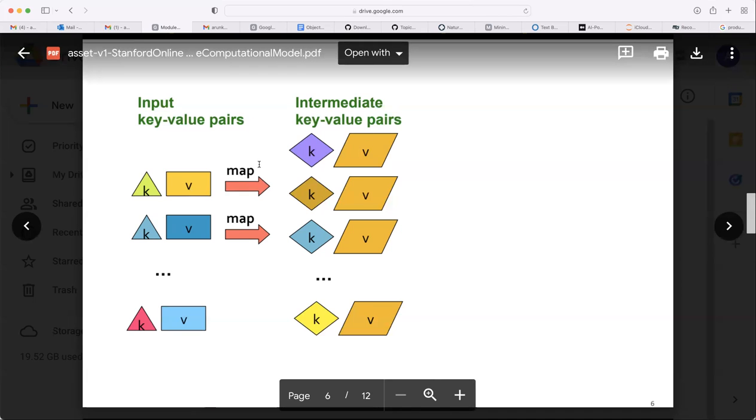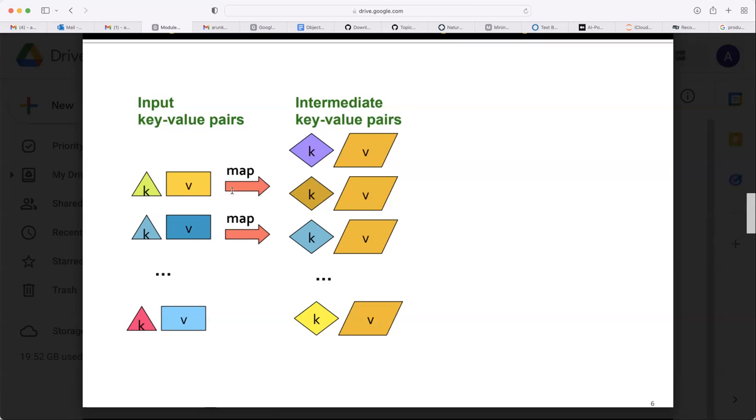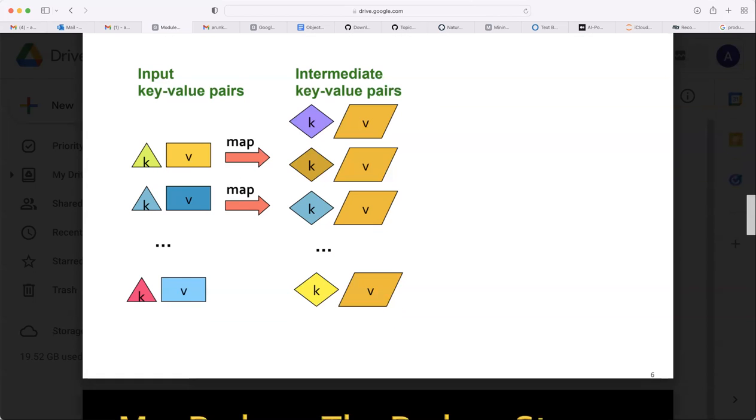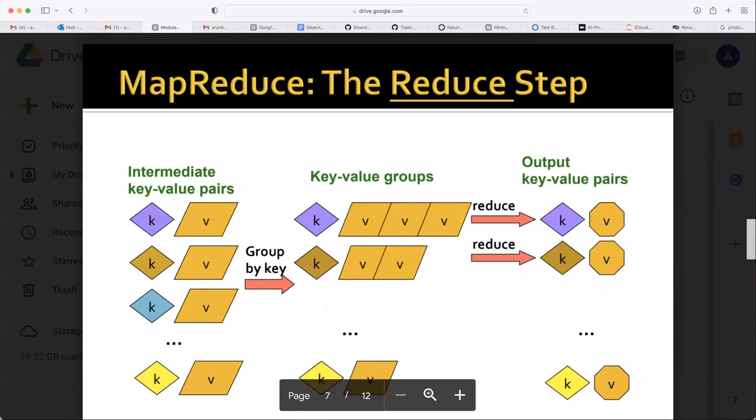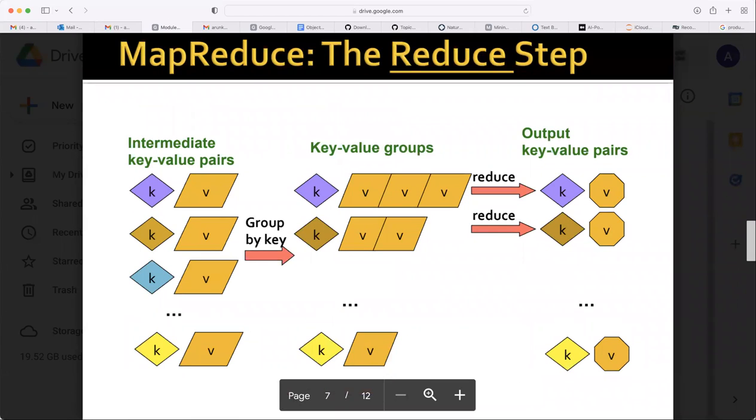This mapper is mapping the data into key value pairs. Once the mapping is over, it will send them to intermediate key value pairs. For each chunk server, a node is assigned, and that node is doing this work. They're also called mapper nodes. These mapper nodes will divide your data into key value pairs and send it to the next stage of computation. So what will happen in the next stage?